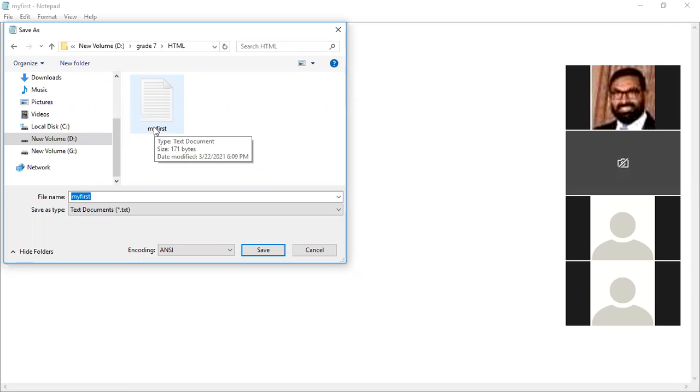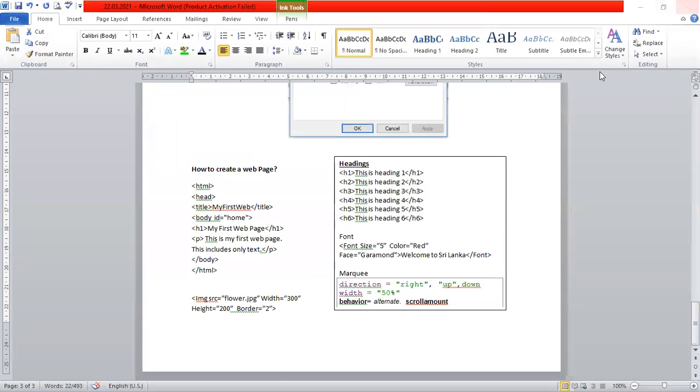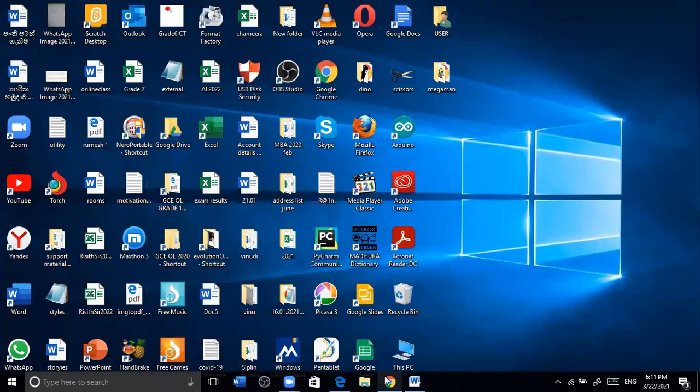TXT. Very good. It is TXT. So now I am closing this one. Okay. Here I have closed this. Right? Now I am going to my folder.